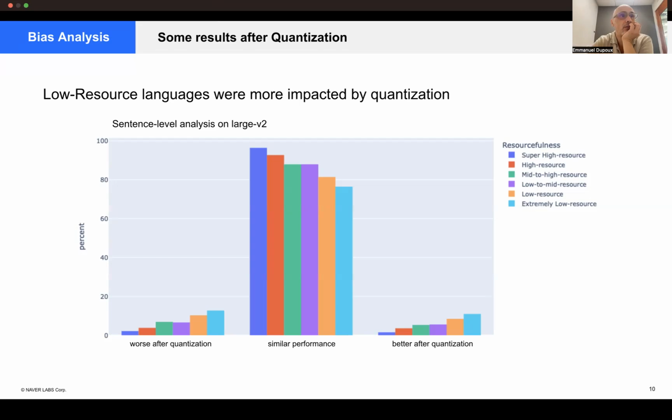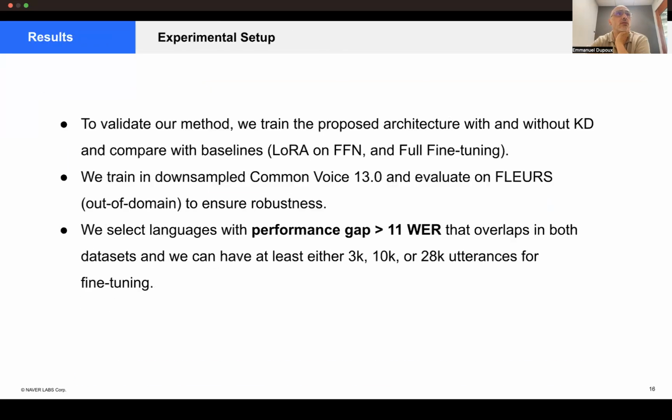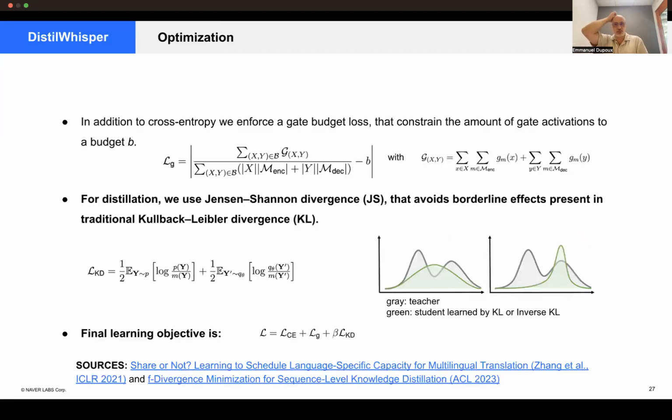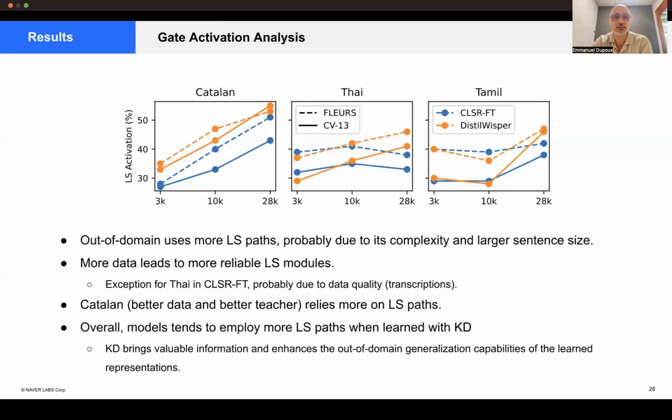So, yeah, I guess in your manuscript you also mentioned some analysis of the gating weights, but you didn't have time to talk about the gating activation, so I wonder whether you have some comments on that. Oh yeah. It was on a slide, but because of the time we couldn't do it. But I discussed here what we can conclude from this. Basically, we had the amount of training data and the amount of activations for these three languages that we had in all sections: Catalan, Thai, and Tamil.